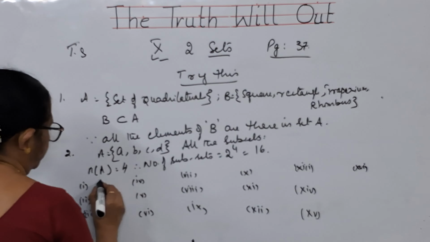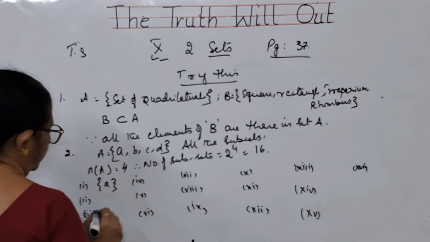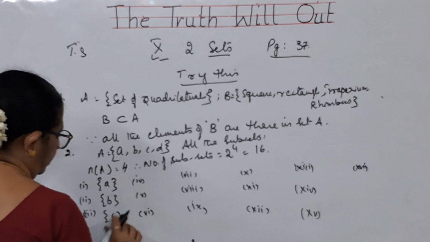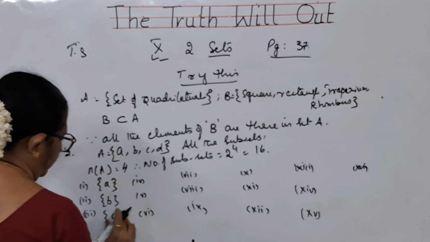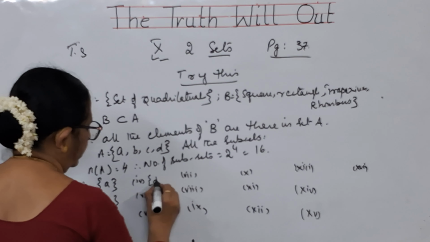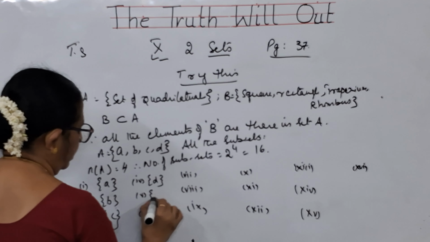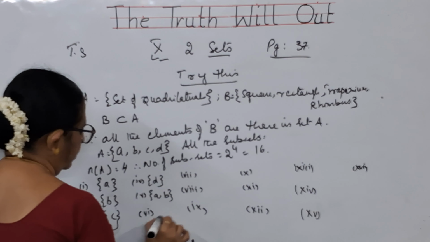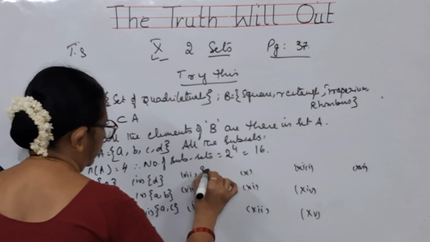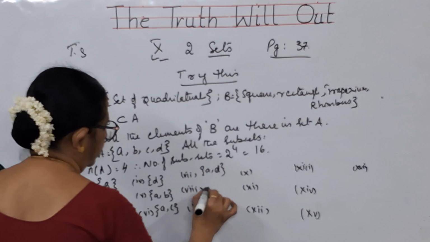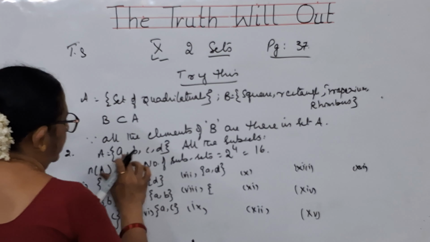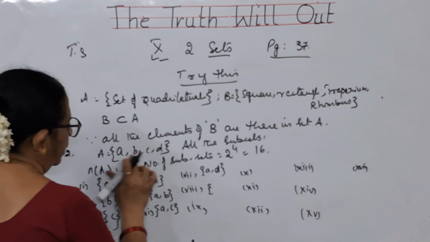So first one is what, children? {a}. Second one is {b}. Third one is {c}. Next, fourth one, {d}. Next I can write {a, b}. Next I can write {a, c}. Next {a, d}.